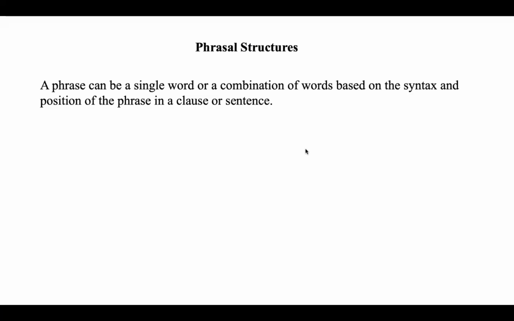Here we'll discuss phrasal structures followed by parsing. Before seeing parsing, why are these phrasal structures important? One of the important use cases of natural language processing is generative text. What is generative text?